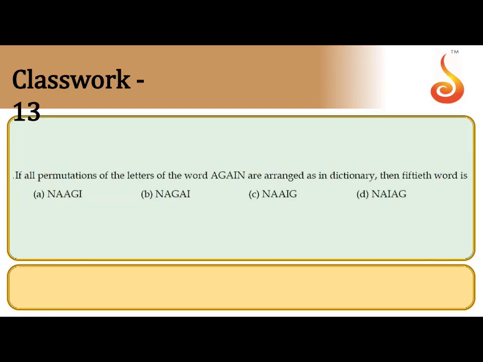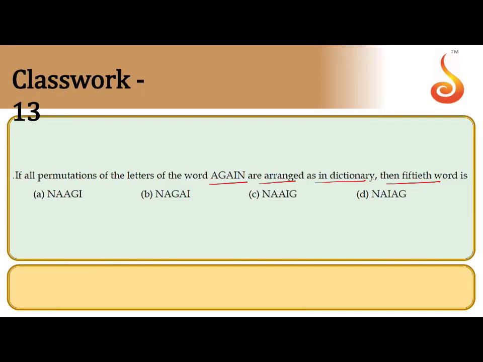Now this is a question which is different. If all the permutations of the letters of the word AGAIN are arranged as in a dictionary, so you have to arrange the words using the letters of the word AGAIN as in a dictionary, what is the 50th word? What is the 50th word we want? So first of all, how many words are possible using the letters of the word?